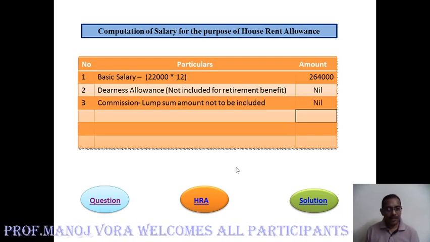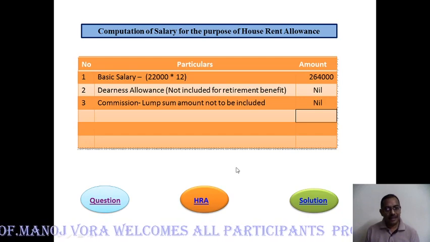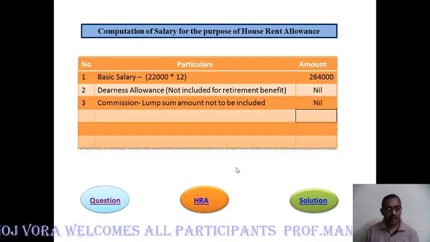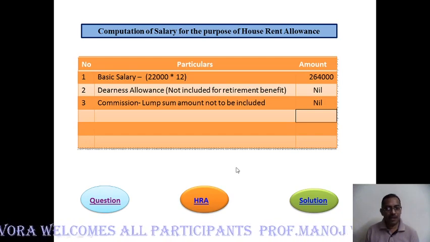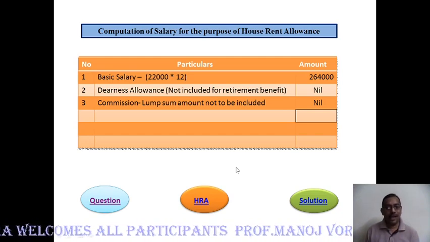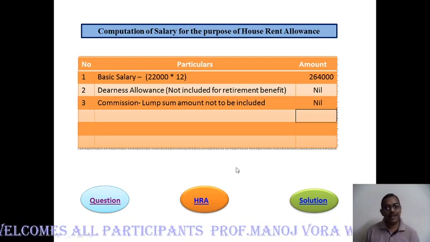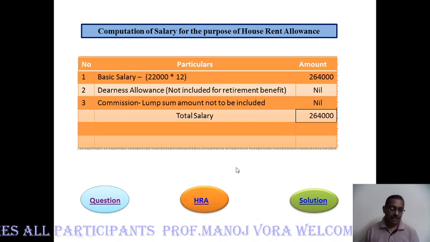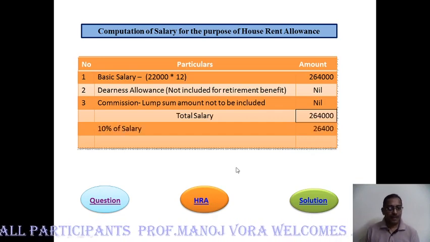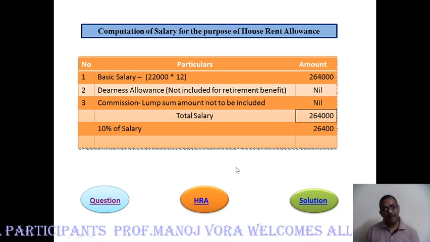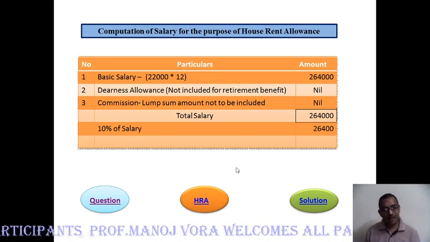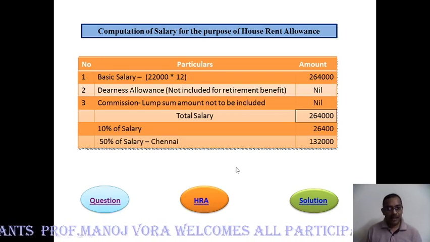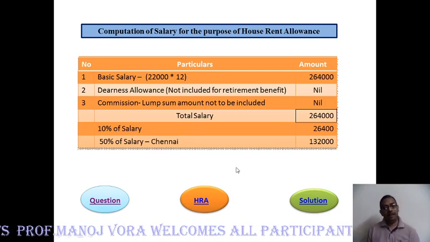Next is commission. Again, as we had discussed, only a fixed percentage on turnover can be included. A lump sum amount of commission is not inclusive. So the total salary for the purpose of house rent allowance will be only 2,64,000. As we discussed earlier, we also need to calculate 10% of salary. So we have identified what is 10% of 2,64,000, and we have identified 50% of salary.